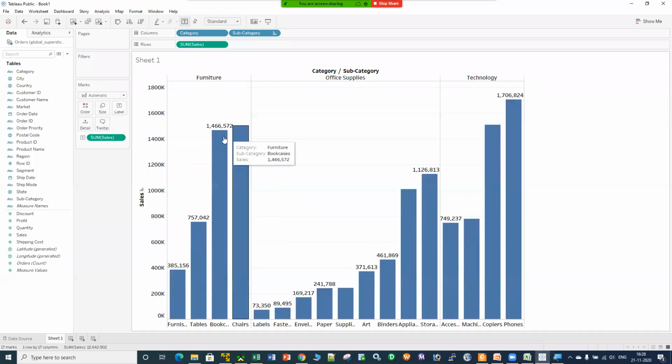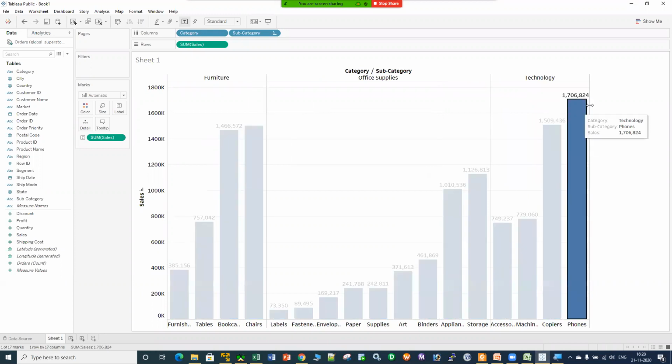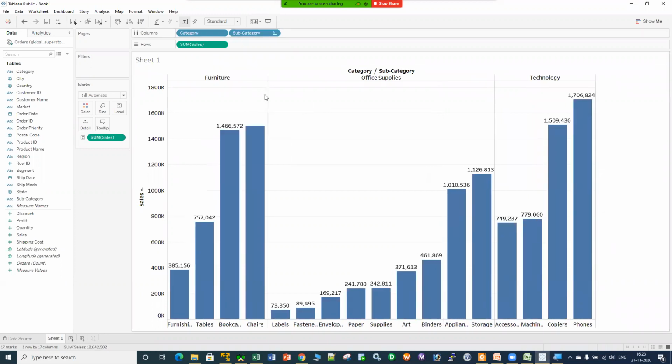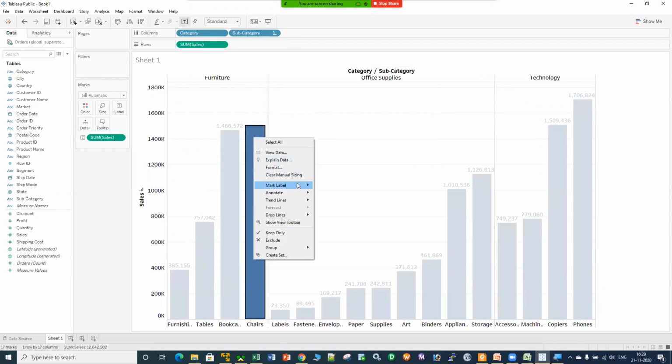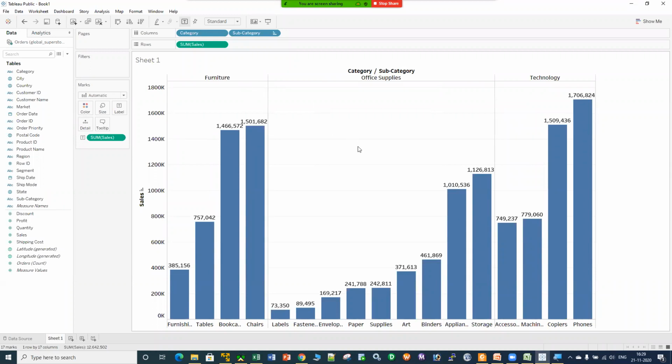This number has gone because it is not fitting into the requirement. So you can change the size over here, right? You can increase the size like this. Click over here, mark label and always show, so that number will be there, right? Now I have told you how you can format that number, right?